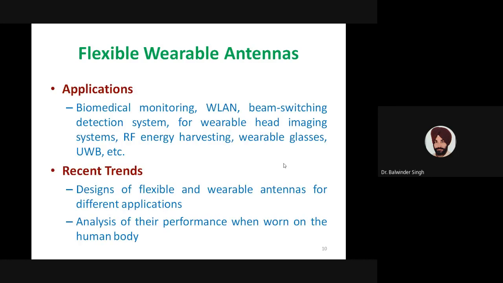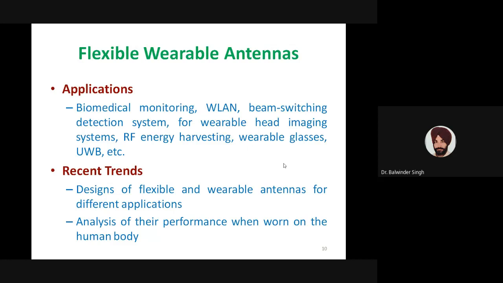These are some of the applications of flexible wireless antennas. They are mainly used for biomedical monitoring and biomedical applications, and most of the time they are also used with Wi-Fi or WLAN applications. They are also used for beam switching detection systems, and for wearable head imaging systems, for example when they are part of the headgear for aircraft pilots, and such applications.